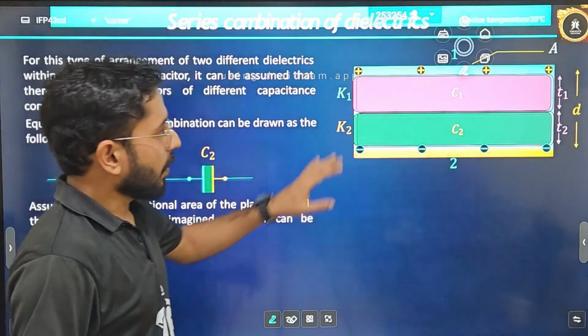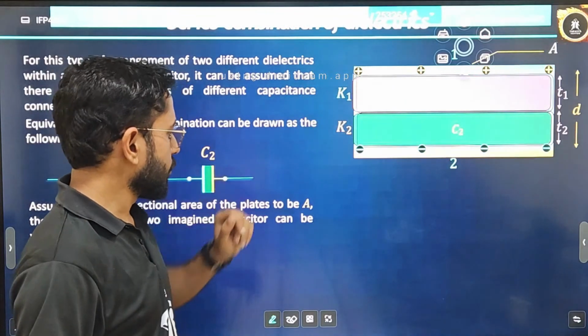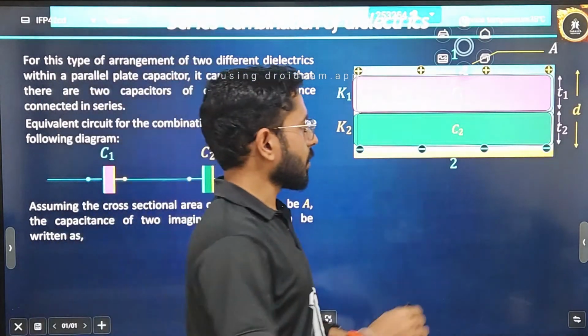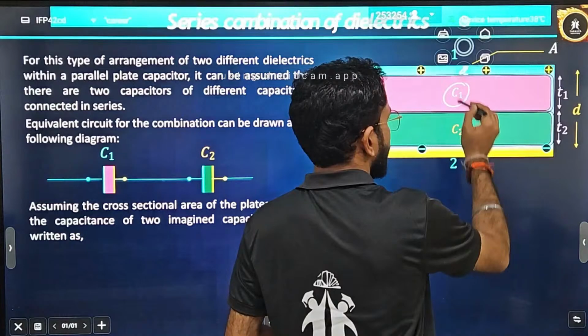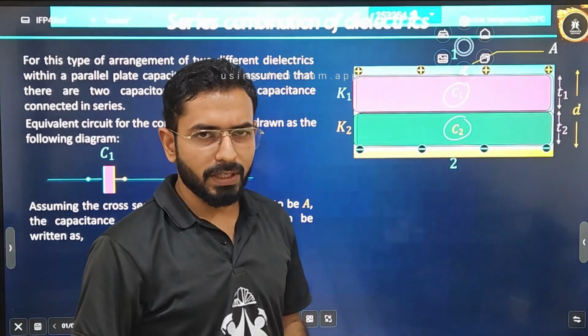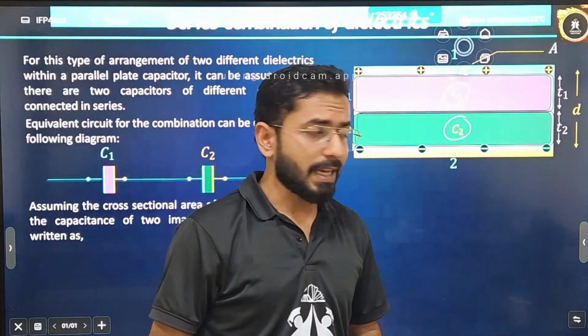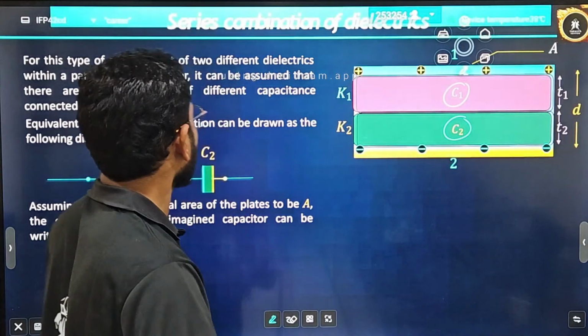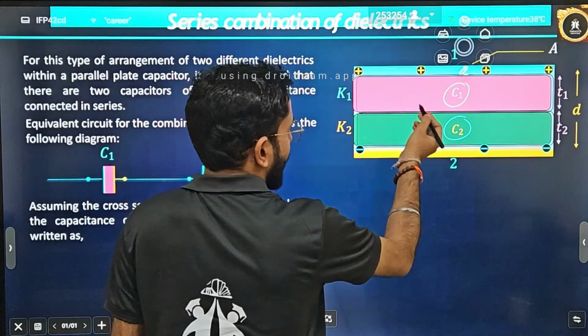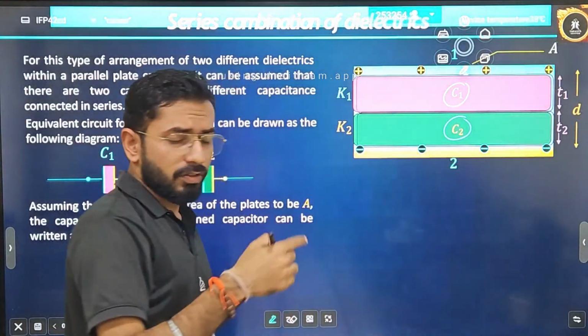Now it is completely filled. Two different areas I filled, and I named them; one will behave like some C1, the other like some C2. Now it is completely filled with two different capacitances. So what can you say? First I identify what kind of combination it is.